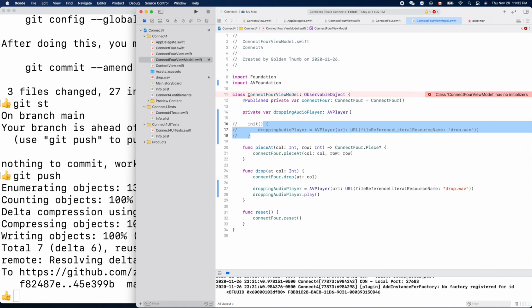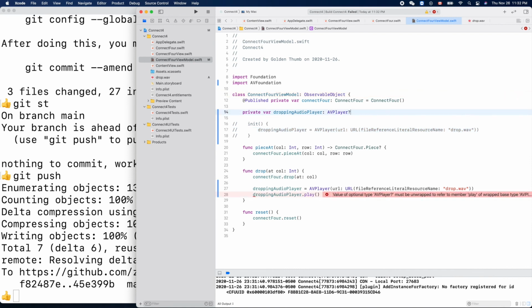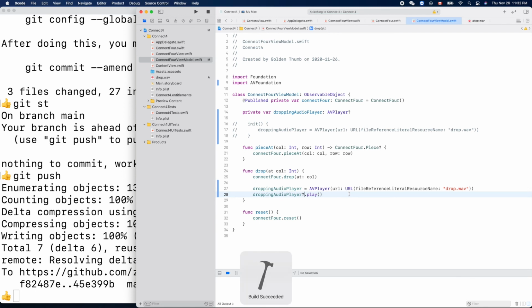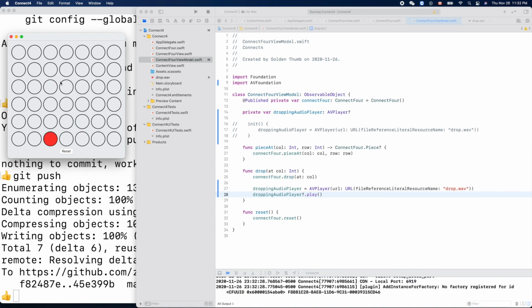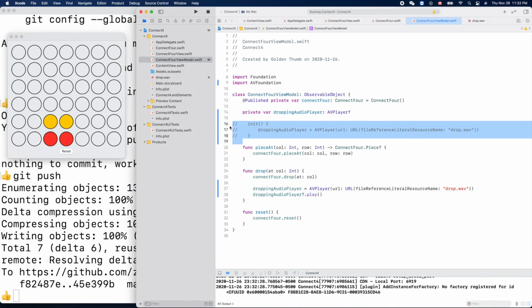Okay, so we can put a question mark here to make it optional, and of course here we need to do that, right? Nice, that's what we need. Okay, so for now we don't need that.